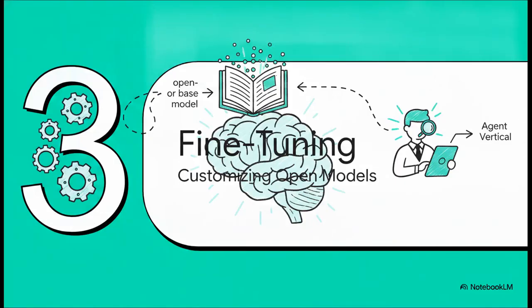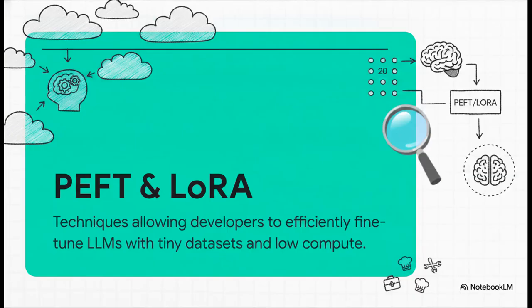Which brings us to Section 3, understanding fine-tuning to customize these open models. If we're going to build these specialized vertical agents, we need to know how to heavily customize base models. And the great news is, thanks to techniques like PEFT and low-rank adaptation, or LoRA, you don't need a massive data center to teach a model new tricks. Get this, you can actually start fine-tuning with a tiny dataset of just 20 input-output samples.